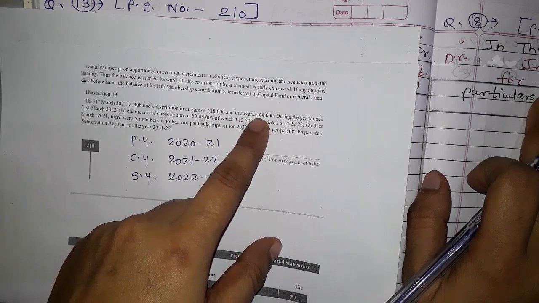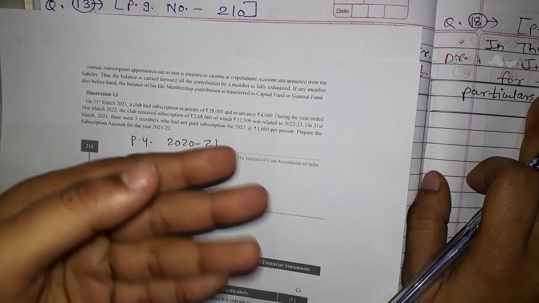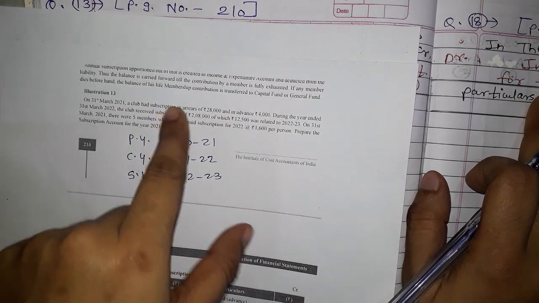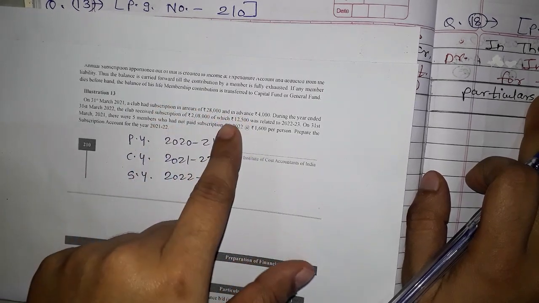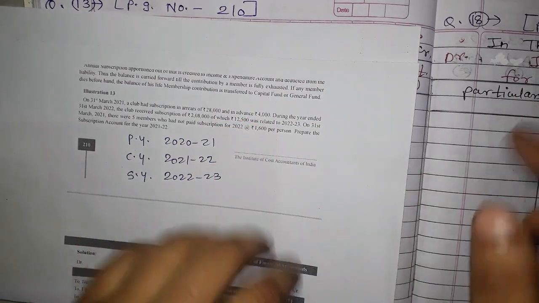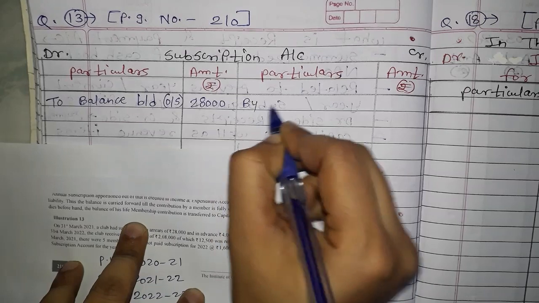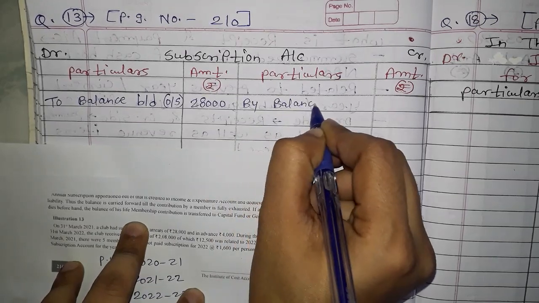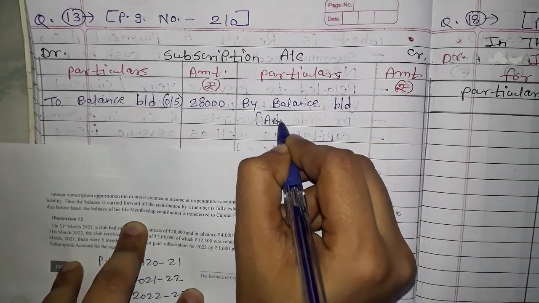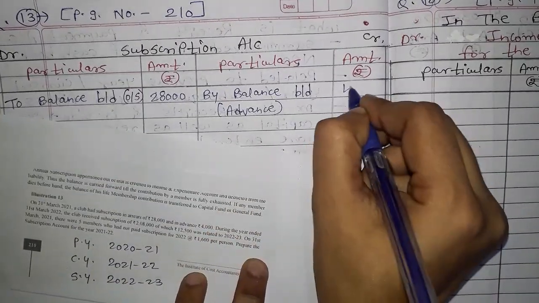Now it is in advance. Advance will be a liability because we have received the subscription and we have not given any services to the members till now. So wherever outstanding subscription is there, it is an asset, so it has a debit balance, and where advance subscription is there, that is a liability, and we have to write it on the credit side because liabilities have credit balances. So now here we are going to write by balance brought down, because this is also an opening balance. So here I will mention advance, because with two balance brought down entries we will get confused, so that's why we are mentioning it here.